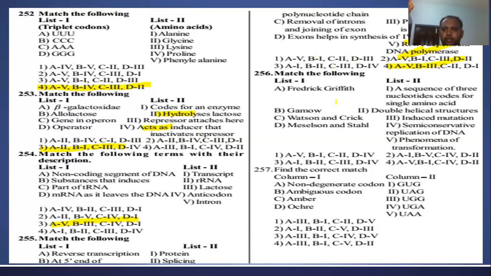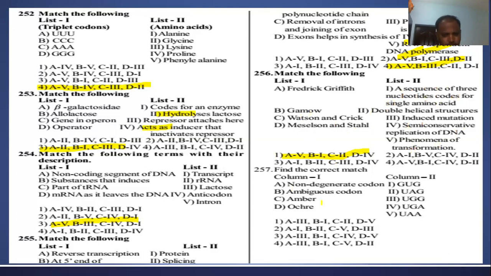Frederick Griffith, the phenomenon of transformation. The genetic code: the sequence of three nucleotides codes for a single amino acid. Watson and Crick gave the double helix structure. Meselson and Stahl showed the semi-conservative mode of replication, right? So the answer option is the first one, it's a matching, right?